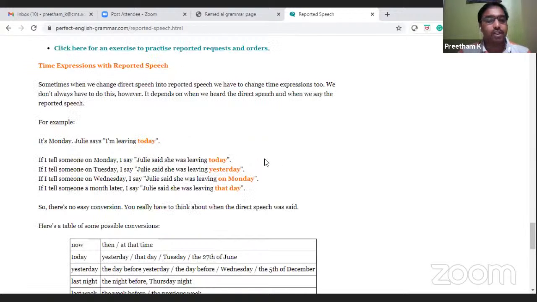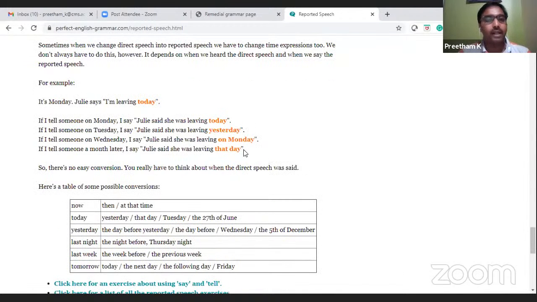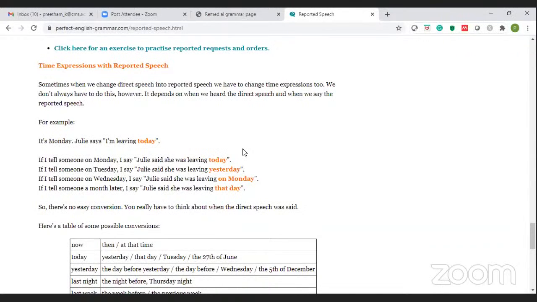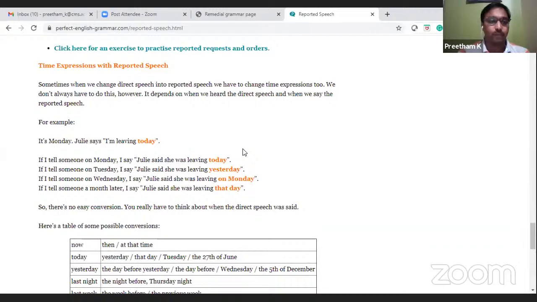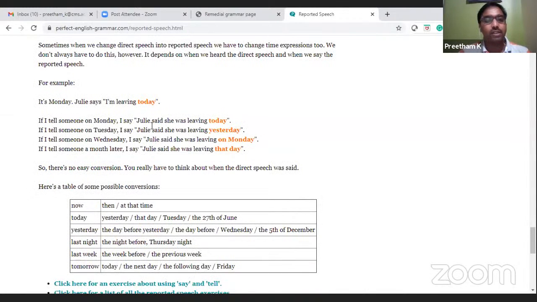Time expressions with reported speech. So what wordings do you use to denote time? Sometimes when we change direct speech into reported speech, we have to change time expressions too. We don't always have to do this. However, it depends on when we heard the direct speech and when we say the reported speech. It's Monday. Julie says, I am leaving today. If I tell someone on Monday, I say, Julie said that she was leaving today.